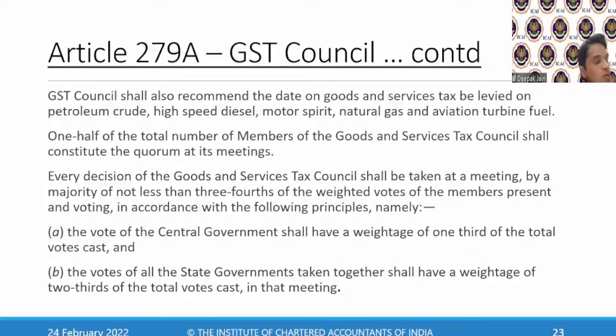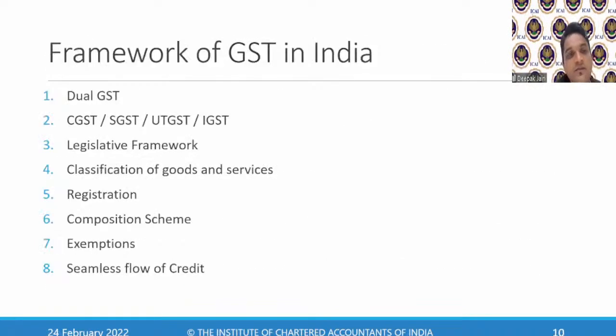Okay. We'll just discuss the other topics briefly because those are self-explanatory, with nothing much to discuss. But we'll discuss the framework of GST. You have dual GST, then CGST, SGST that we have discussed. You have the legislative framework, which is the Constitution, classification of goods and services, and registration. I have discussed registration and the registration limits. If you see your study material, I will link that to registration.